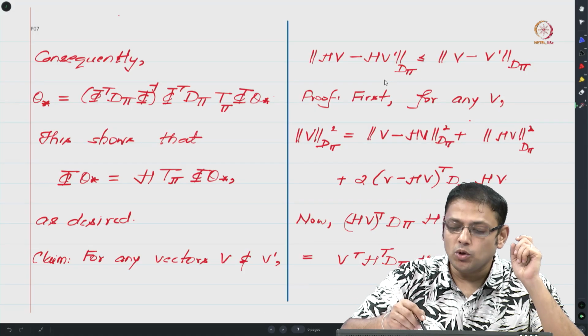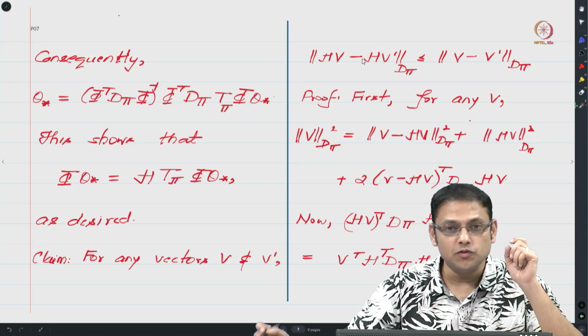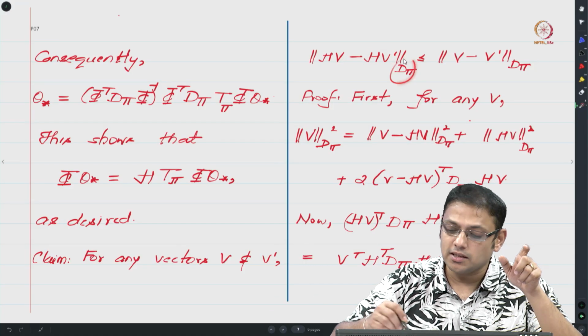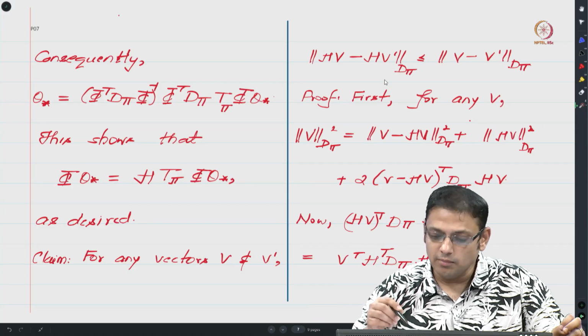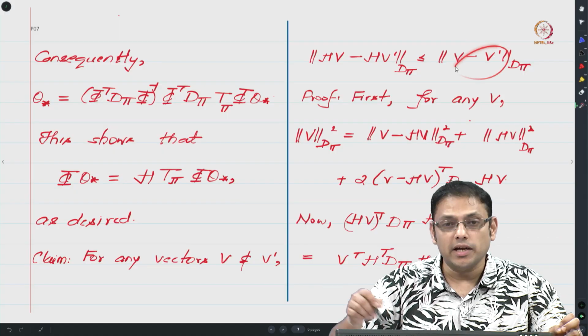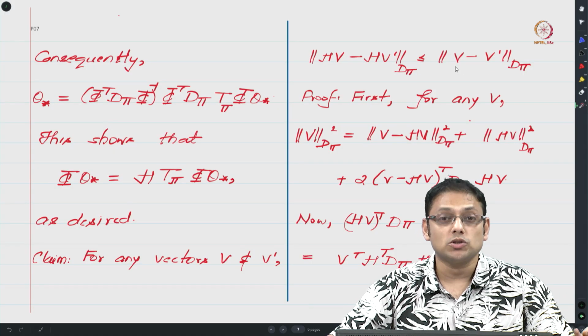If you look at hv and hv prime, that is the distance between the projections of v and v prime under this norm, then the claim is that the distance between the projected quantities is upper bounded by the distance between the unprojected quantities.